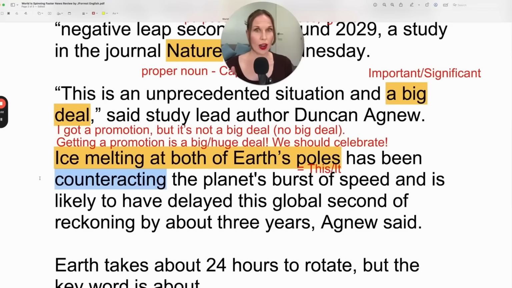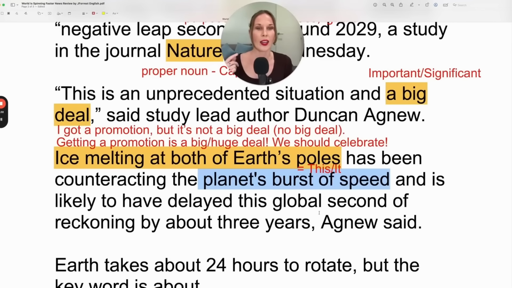Now let's look at counteracting. When something counteracts something else, it works in opposition to it, or it neutralizes it. So it sounds like there's a burst of speed. So the planet is spinning faster, but then this ice melting is actually reducing that, is causing it to spin slower. So it's counteracting that burst of speed. So the ice melting is causing the speed to decrease.